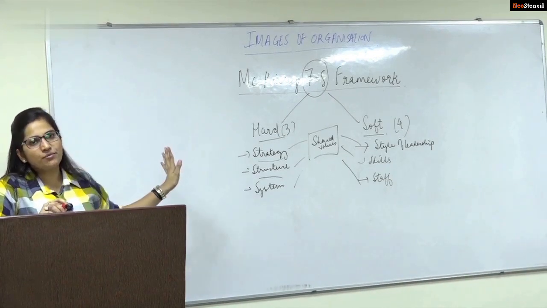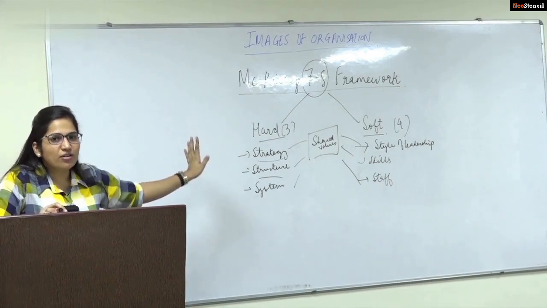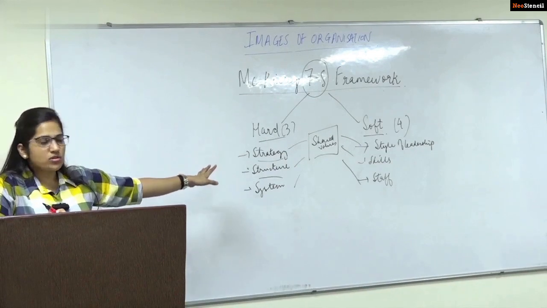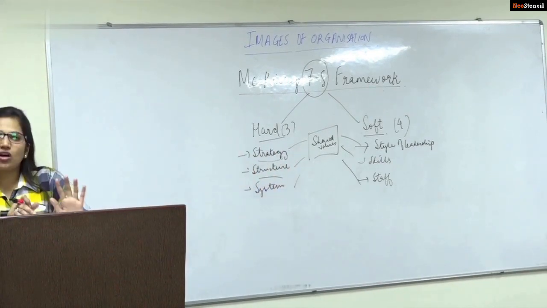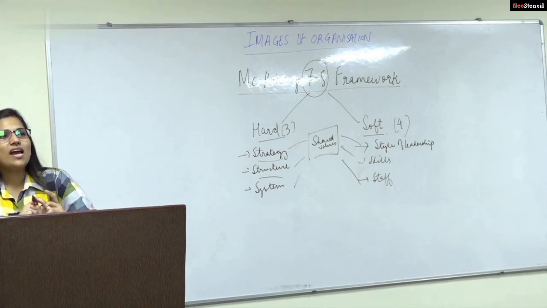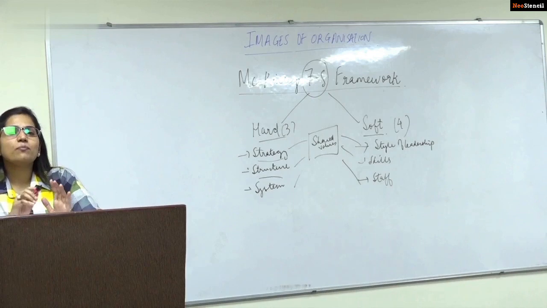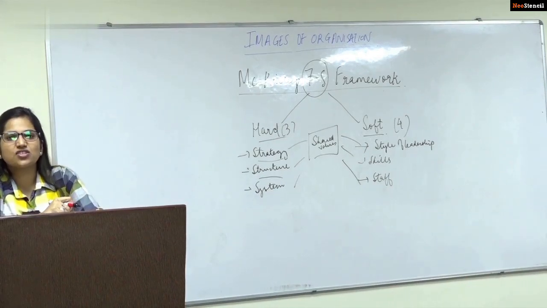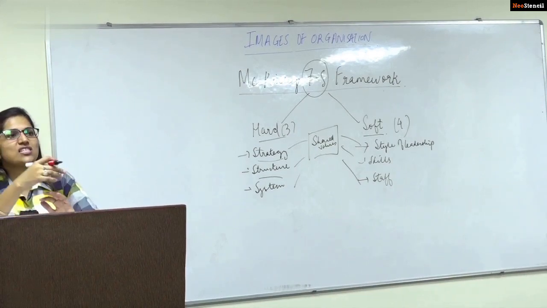It is not a part of what I'm doing, the visible and invisible reality of the organization. It is not a part of the McKinsey 7S framework study. But yes, the systems used, strategy, structure, system, style of leadership, skills, staff, these are all the same in this as well. What happens is that when we look at the organization, we get a perspective. We are able to see certain aspects of the organization and some aspects lie behind the curtain. It's just like an iceberg.